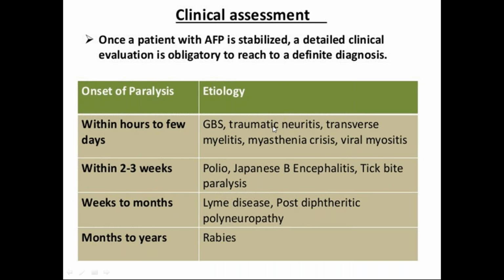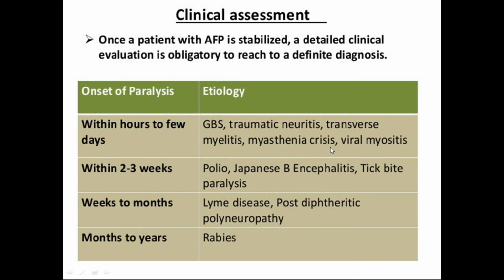And in case of traumatic neuritis, history of trauma will be there, or history of any injections into the gluteal region. Usually there will be traumatic neuritis, and asymmetrically only one limb or one part of the body will be involved in traumatic neuritis. And transverse myelitis also, within hours to a few days.